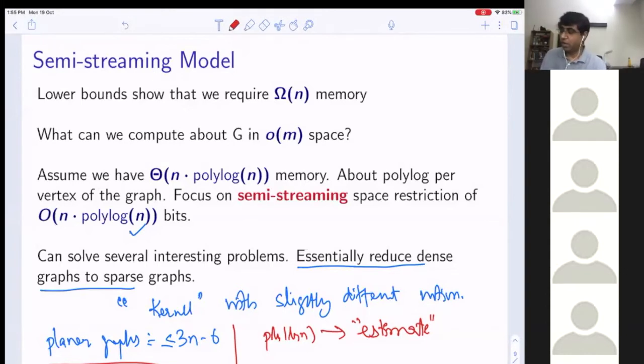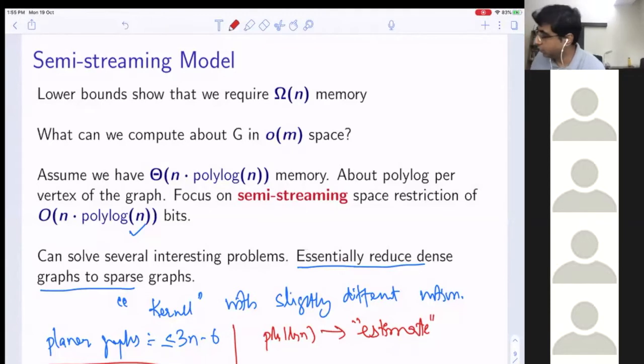But we will not get into these kinds of things. All we will try to do is come up with a kernel for a problem with n polylog n bits. So this is a perspective which I generally take about these problems: given a graph, can I come up with an n polylog n bit kernel?